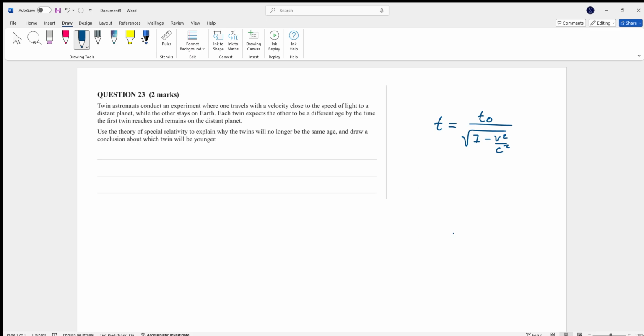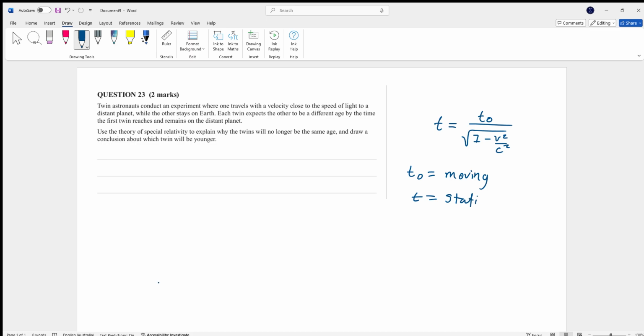Now generally t0 is the time of the person who is moving, and I'm going to say relatively, because it's all relative. T is the time of the person who is stationary, and again it's all relative.